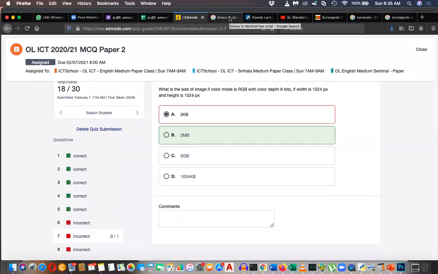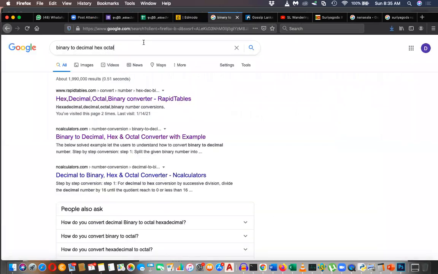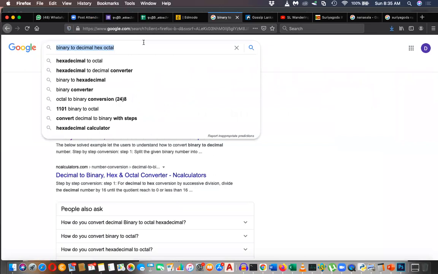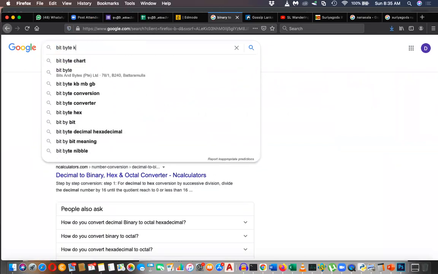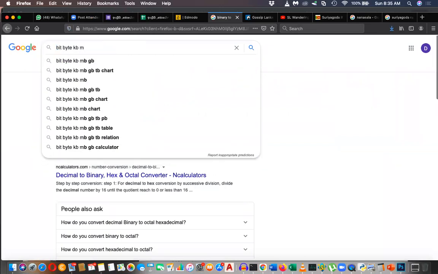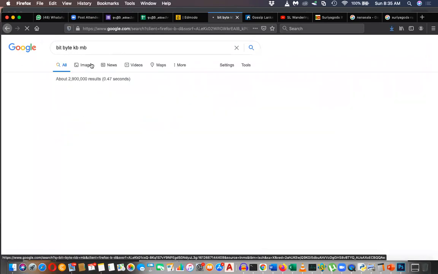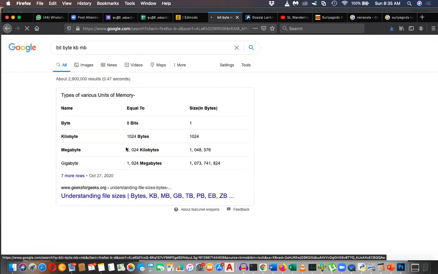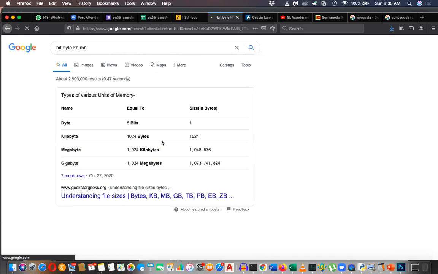So you know this, but unfortunately you missed this. Please remember this, or take a print screen. Bit, byte, kilobyte, megabyte. So this is a chart. You can see here 1024. It's not 1000, right? 1000 is a rough value.